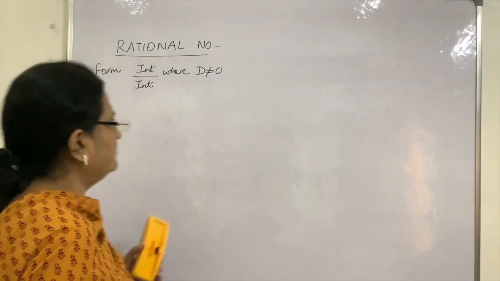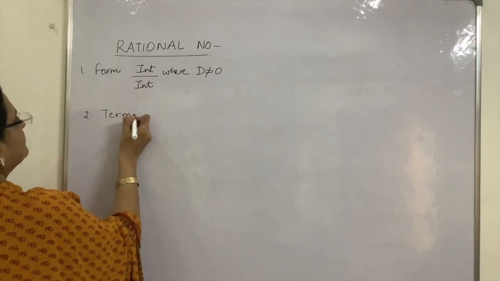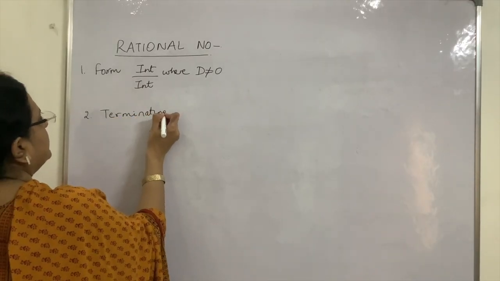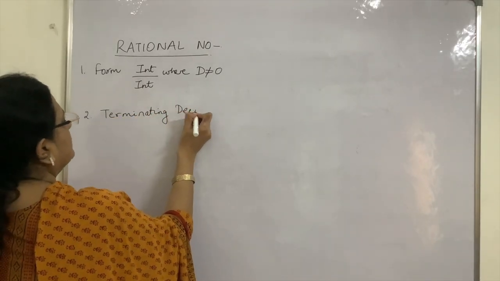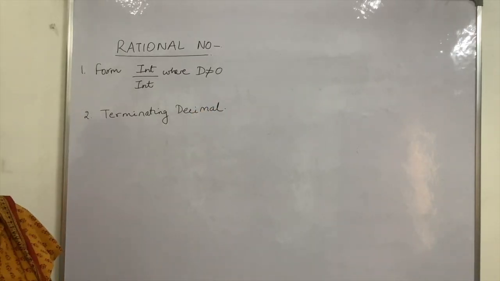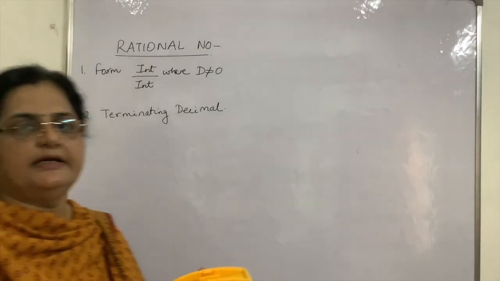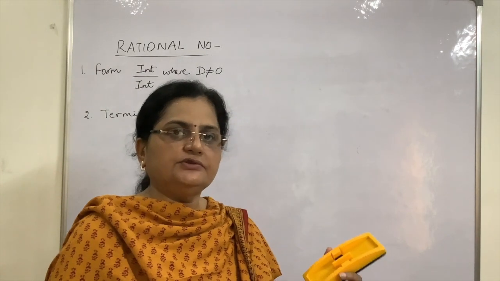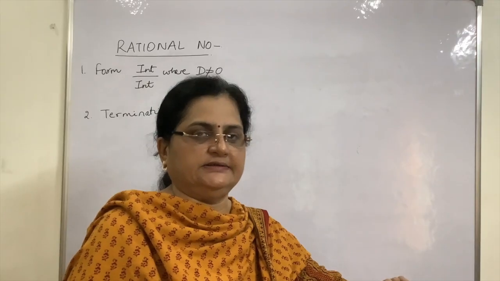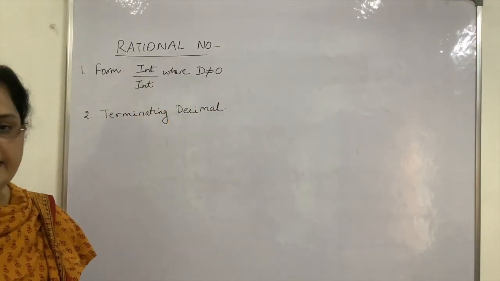Now, the second condition: it should have a terminating decimal representation. What does terminating mean? Terminating means to end. So, the decimal representation should end.